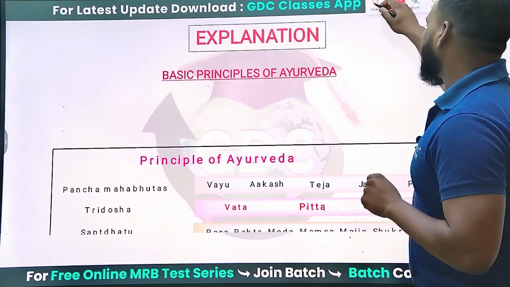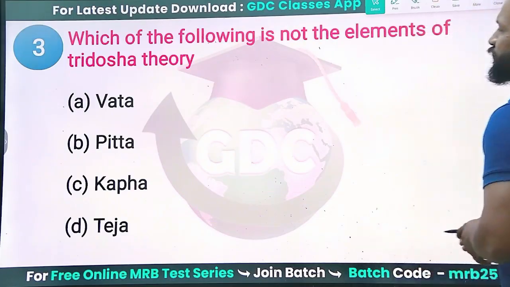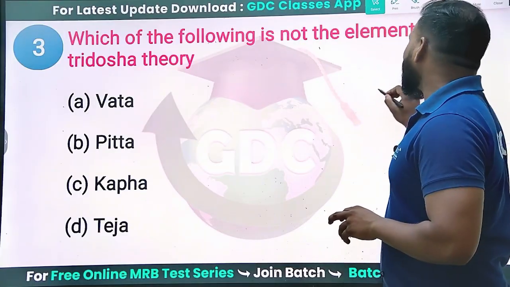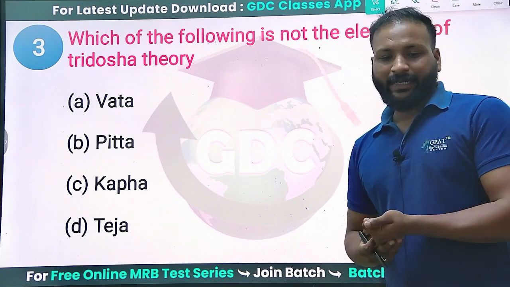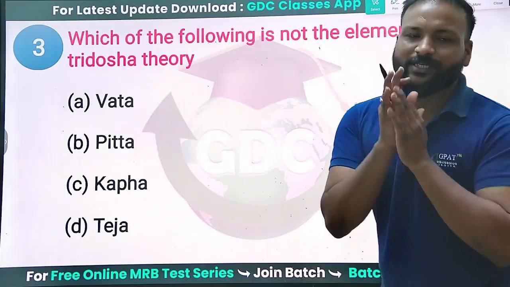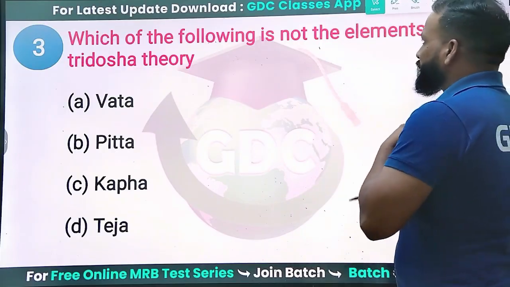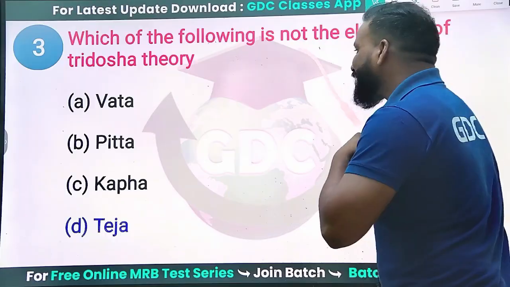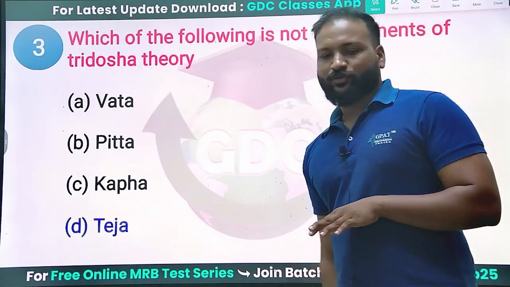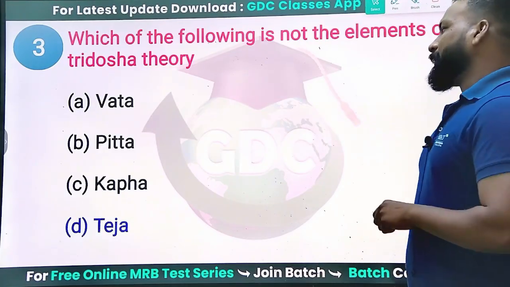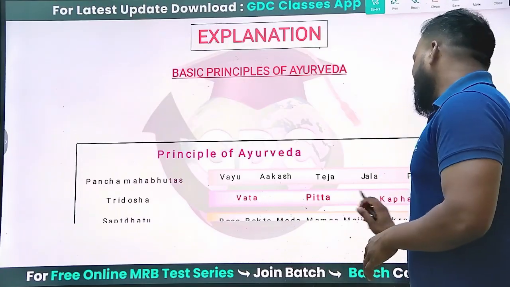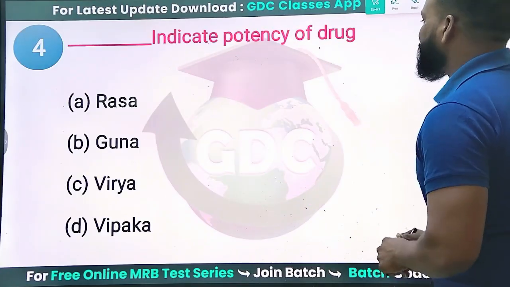Next, which of the following is not an element of Tridosha theory? Tridosha means three elements of our body. If there is any imbalance between these three elements, then it can be considered a disease condition. If they are in equilibrium, the person is known to be healthy. So what is the right answer? Undoubtedly option D is correct, because Teja is not included as a Tridosha. Vata, Pitta and Kapha are the only Tridoshas. Teja is a part of Panchamahabhutas.